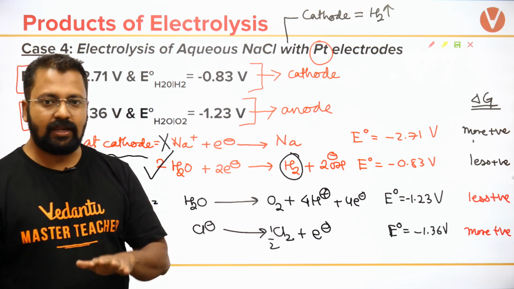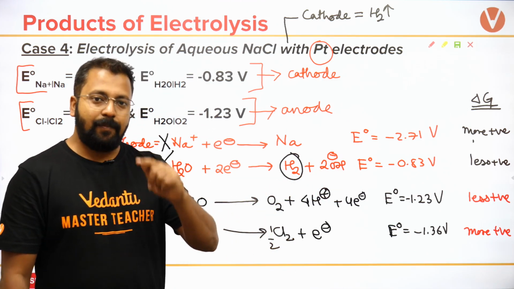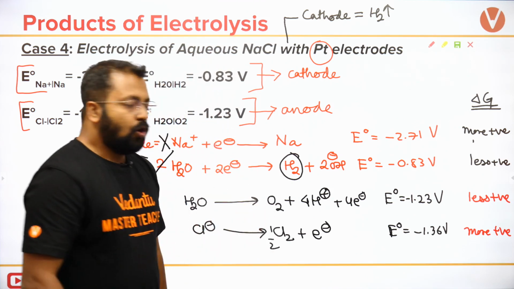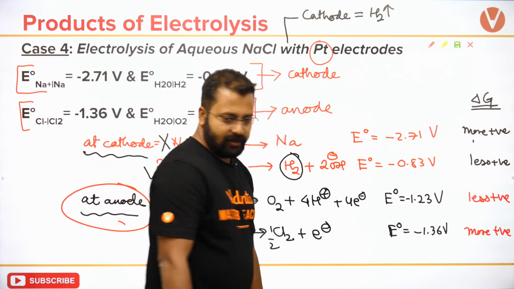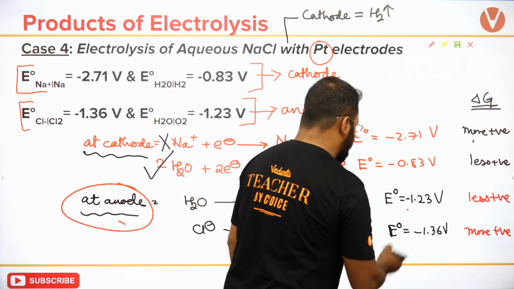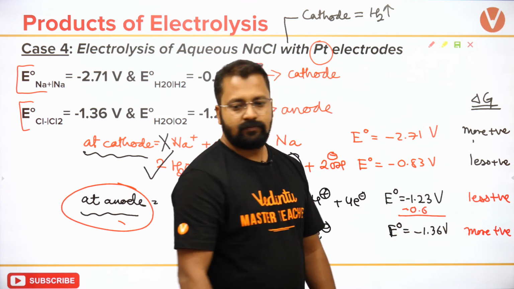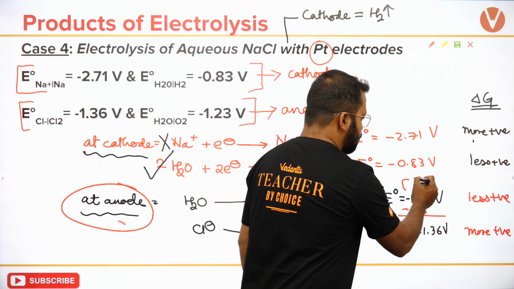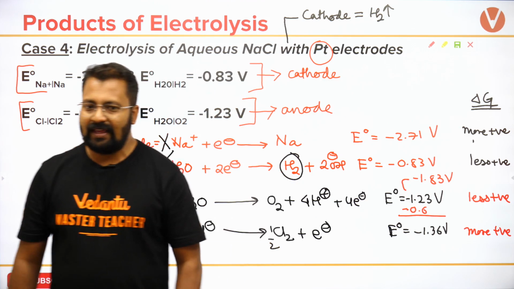That is a mistake. Don't ever say that oxygen will be liberated, because what did we just discuss right now is something known as overpotential. Overpotential will always be present. So if I add overpotential, how much will I add here? Minus 0.6 volts. If I add overpotential over here, this will become minus 1.83 volts. Is that understood?